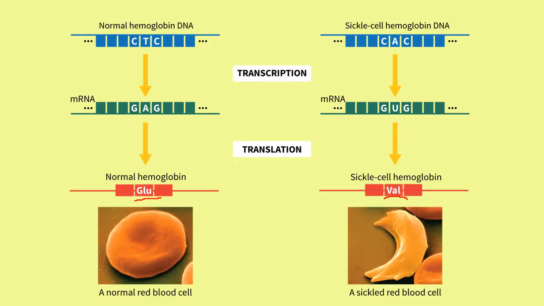This one-point mutation changes the shape of the hemoglobin molecule and causes it to form stiff rods under certain conditions. The formation of these stiff rods causes the symptoms of sickle cell trait in persons who have one mutated allele and sickle cell anemia in persons with two mutated alleles. Sickle cell is one example of a mutation that has changed the evolution of mankind.